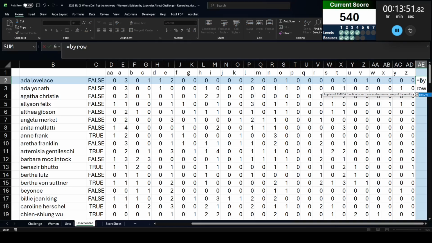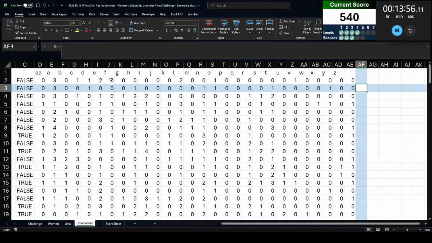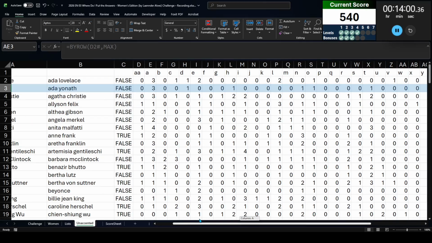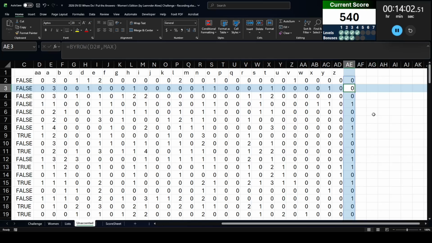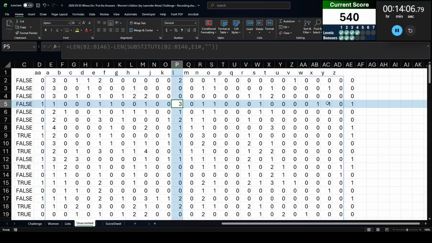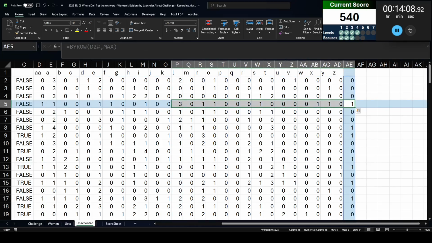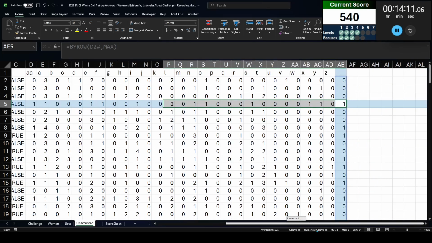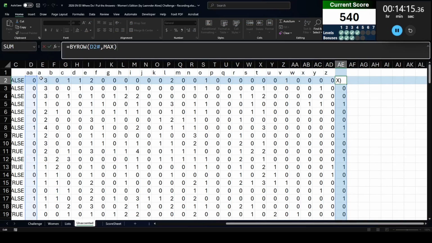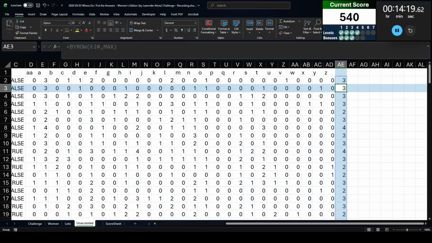But over here, I'm going to BYROW. I'm going to find the max. So the max is going to tell me how many times each letter was repeated or used within the name. Basically, which letter was used the most. So this one has one, but there's a 3 there. That shouldn't give me a 1. There's a 3. What's this person's name? Also, that's definitely... Oh, because I highlighted the wrong range. E2 max. There we go. That actually makes a lot more sense.